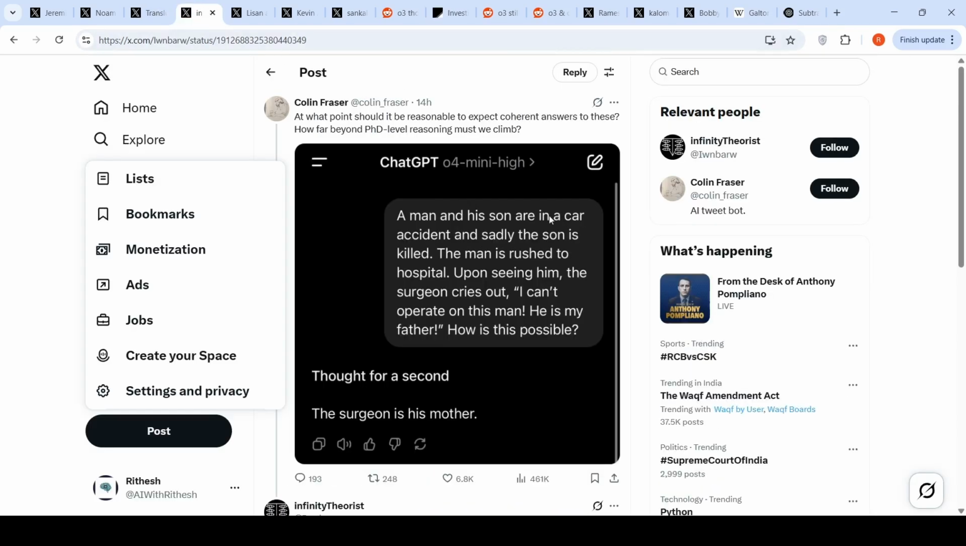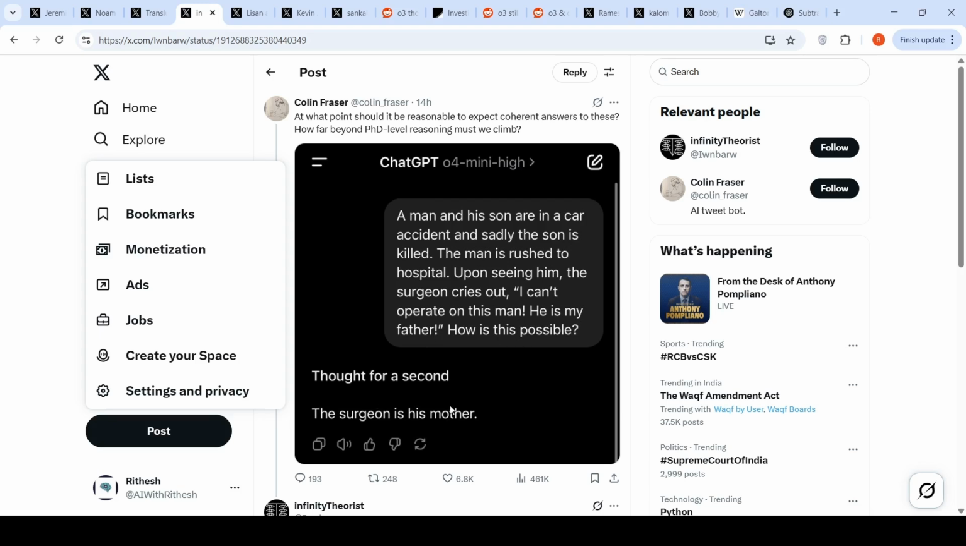Then you have these kind of things. At what point should it be reasonable to expect coherent answers to these? How far beyond PhD level reasoning must be climbed? So this is O4-mini high, a simple question. A man and his son are in a car accident. Sadly, the son is killed. The man is rushed to the hospital. Upon seeing him, the surgeon cries out, "I can't operate on this man. He is my father. How is it possible?" So thought, he is my father. Okay, how is this possible? Thought for a second.